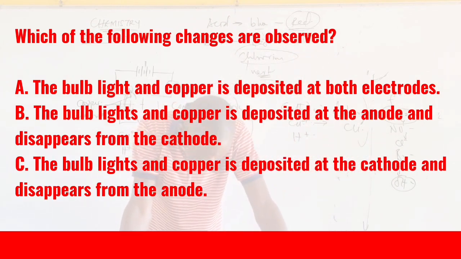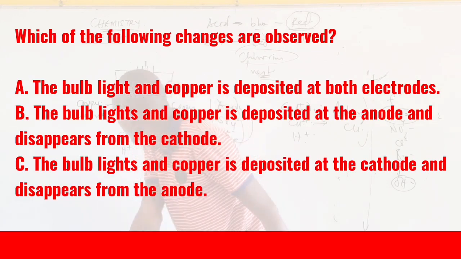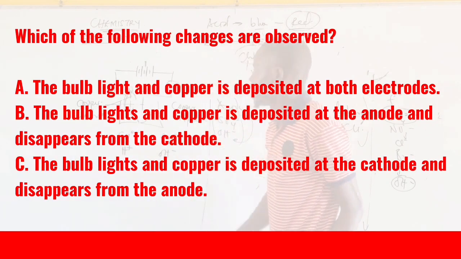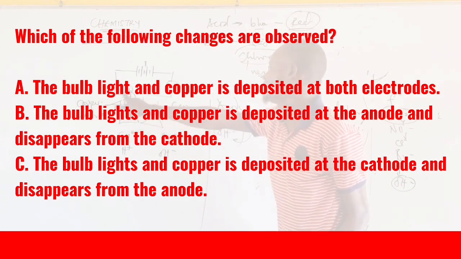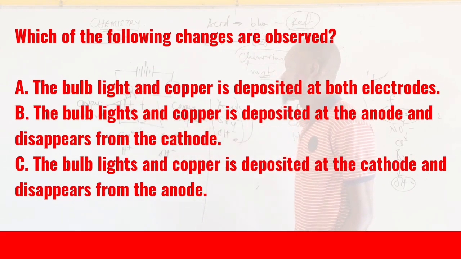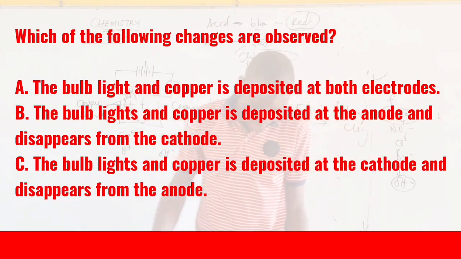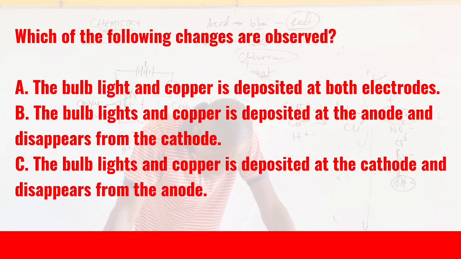Option B. The bulb lights and copper is deposited at the anode and disappear from the cathode. Is that so? No. Now, this is the anode. The copper is going to disappear from the anode and deposit itself at the what? At the cathode. So, it simply shows our answer is option C altogether.